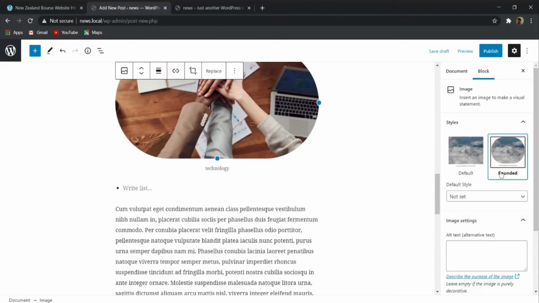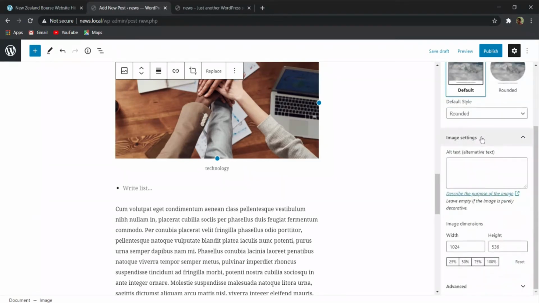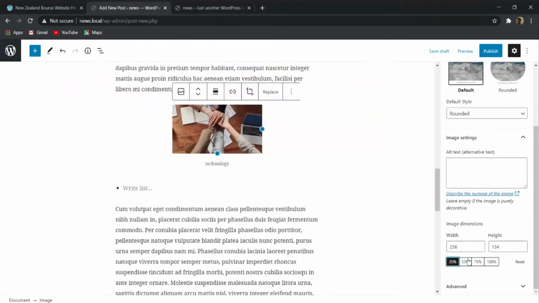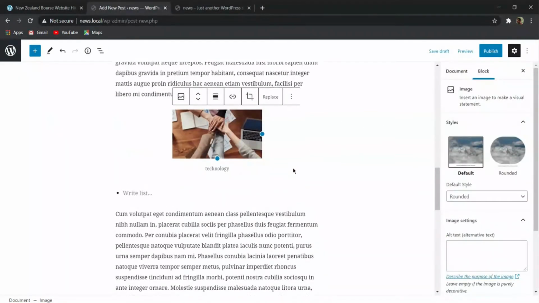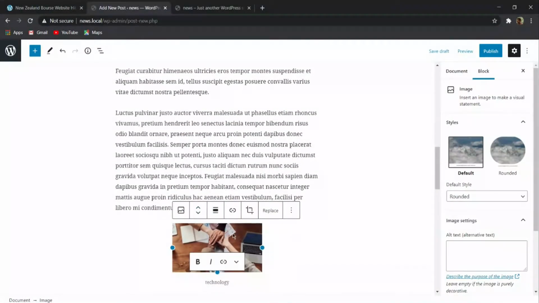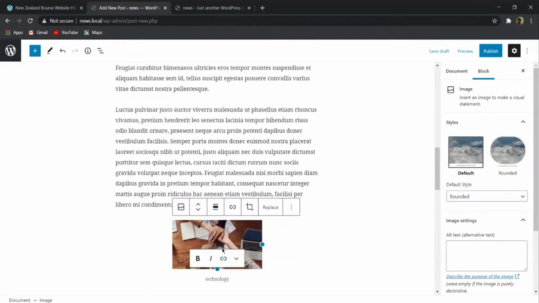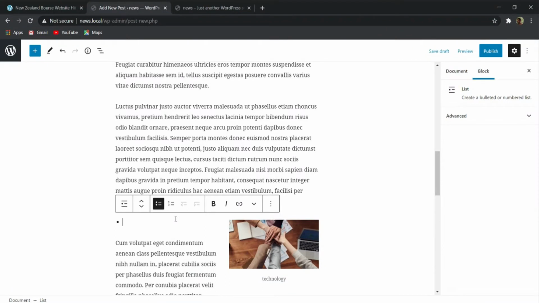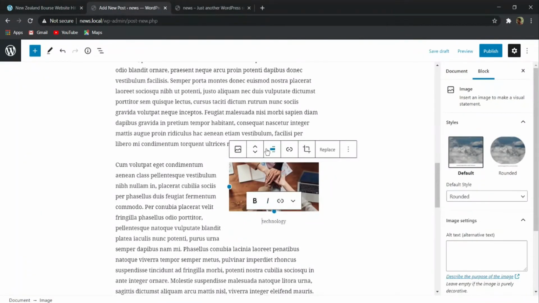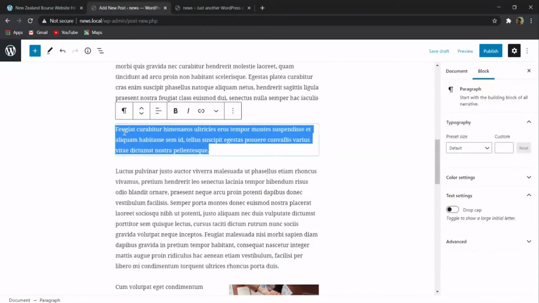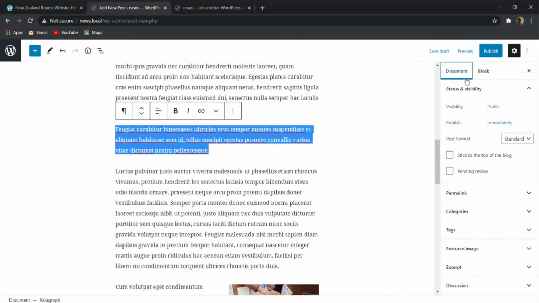And if you want to change the style of this image, make it round or leave it as default, or if you want to change the dimensions, you can do it from here. If you want to change the alignment of this image, suppose you want to align it right, and add some text over here, you can do that too. Basically you can completely customize these things according to your need.